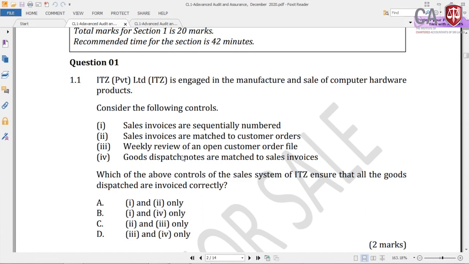Right, so this is natural in the CA examination, any professional examination. I will tell you a few golden rules. One is the elimination theory, where you have to identify the wrong answers. The second, one of the important things I told you, if you can't answer this question, if you don't know anything, skip the question for the moment.